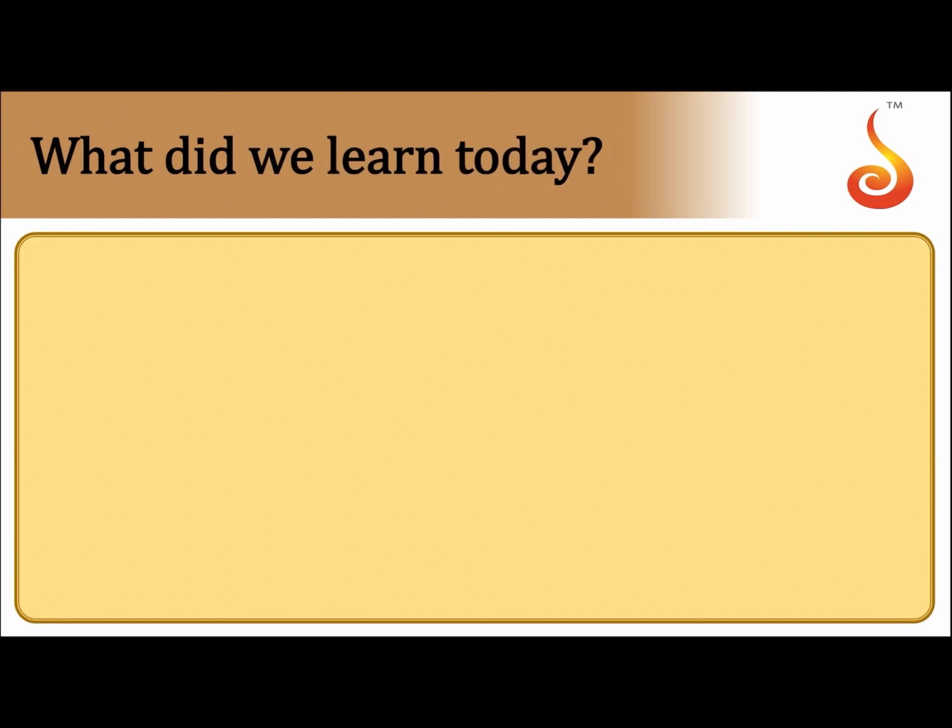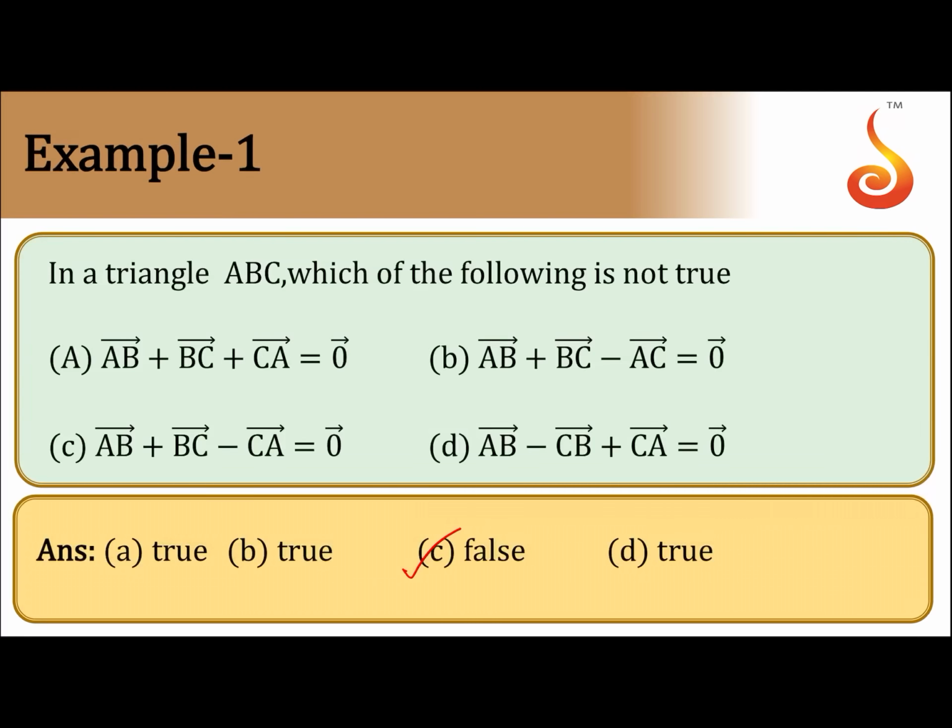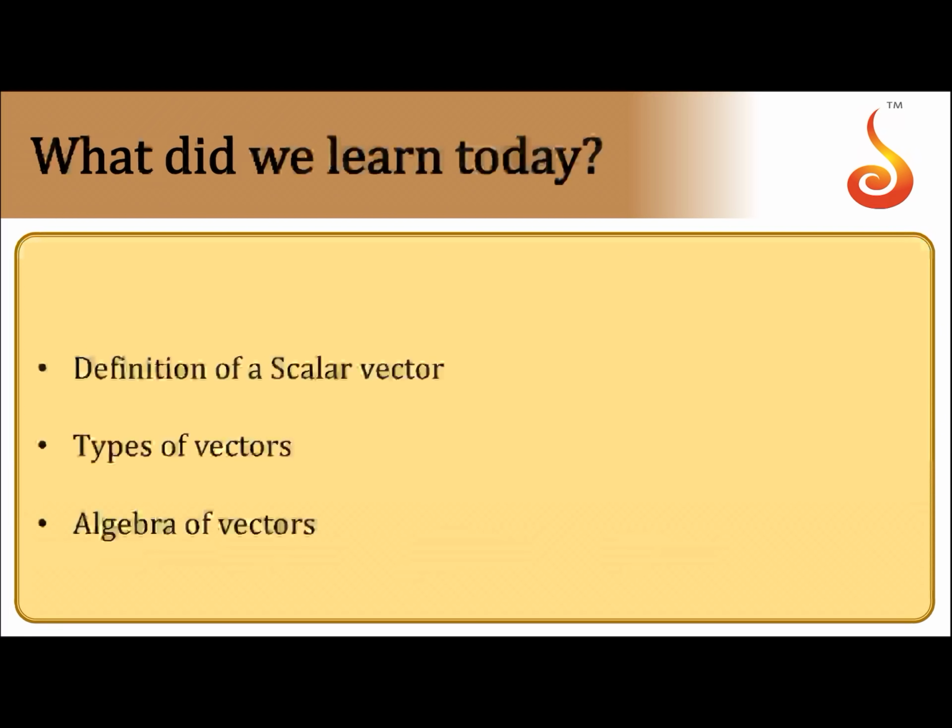These are the concepts. So what we learned today is the definition of a scalar and a vector, with examples, laws of vectors, types of vectors, and algebra of vectors. These are the points we learned today.